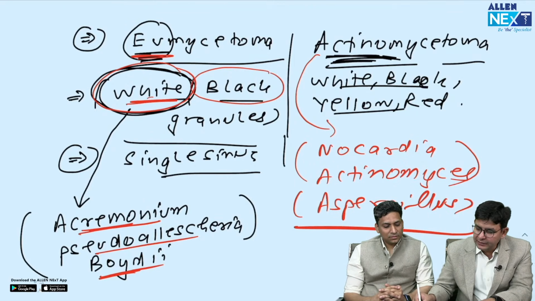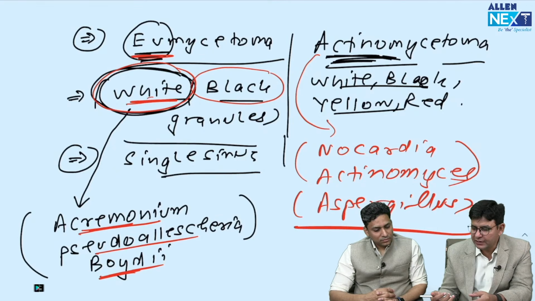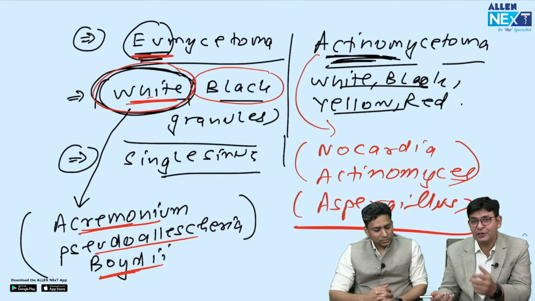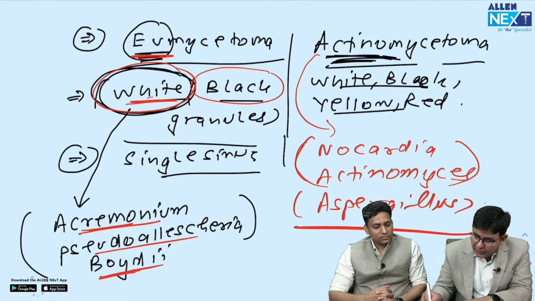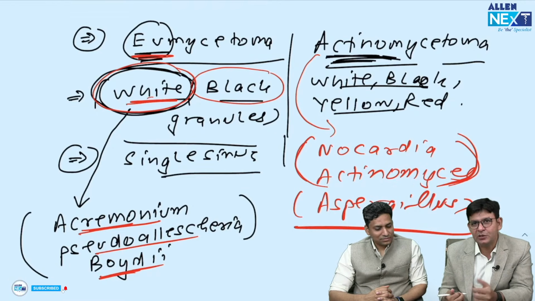Fine. And in that, a number of species are there; you should not go that deep, I suppose. Nocardia somalensis, Nocardia brasiliensis, they are also there. Actinomyces israelii is also associated with actinomycetoma. In combination also they can do it. Both of them might be seen in the actinomycetoma. So that is also there.